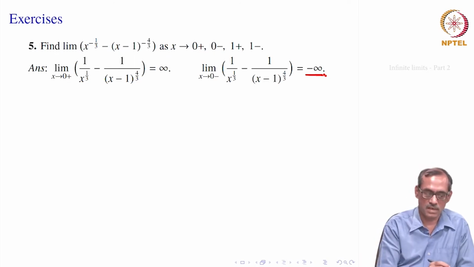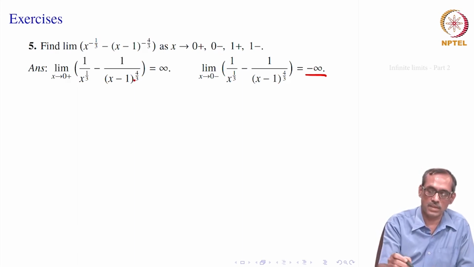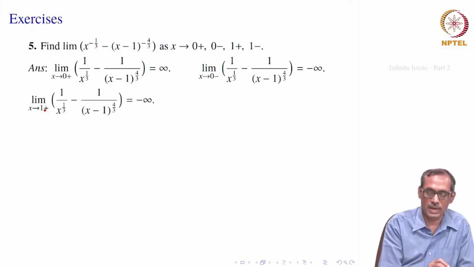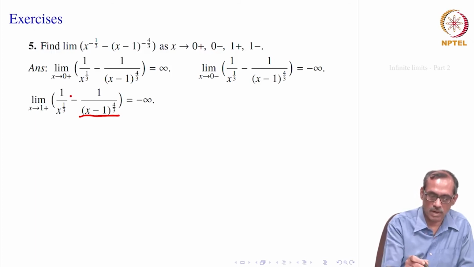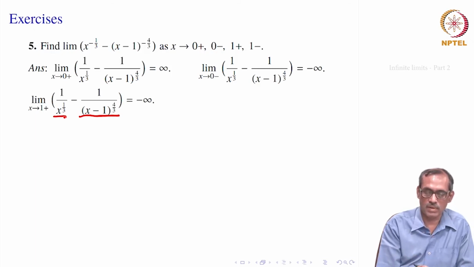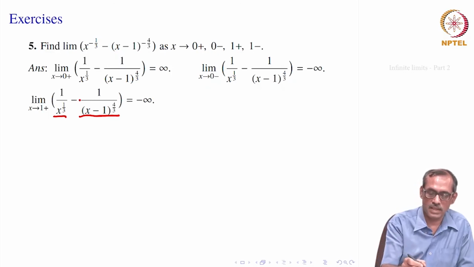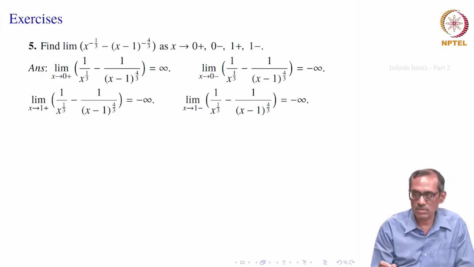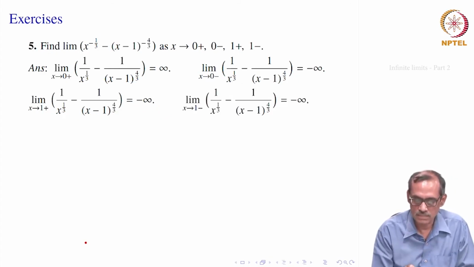It is pretty easy here, but we have to look at the sign. Now, similarly, when you go to 1 plus, this factor will be dominating, the other factor will be remaining 1 or minus 1. So, let us see limit x goes to 1 plus, x is bigger than 1, but near 1. So, this one becomes positive, this is some number 1 divided by x to the power 1 by 3, and minus sign is already there. So, it should be minus infinity. And when you go to 1 plus, that is minus infinity.